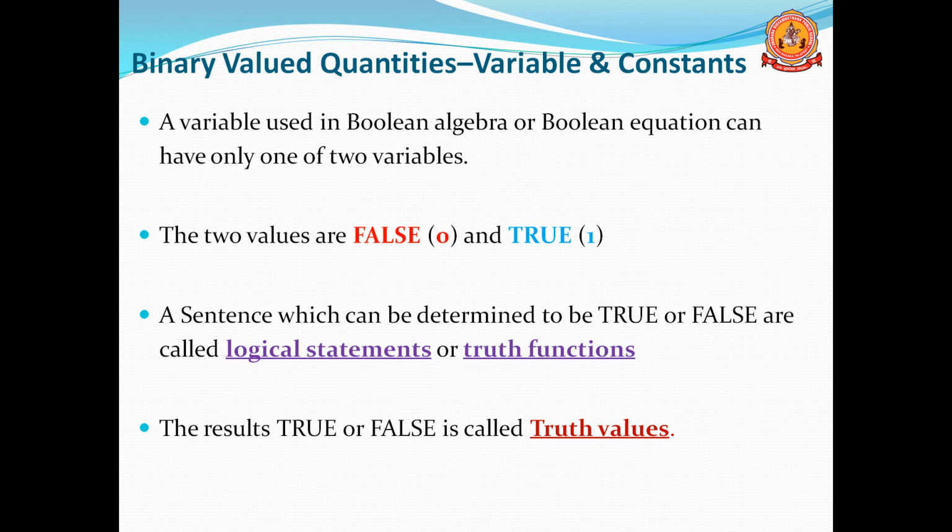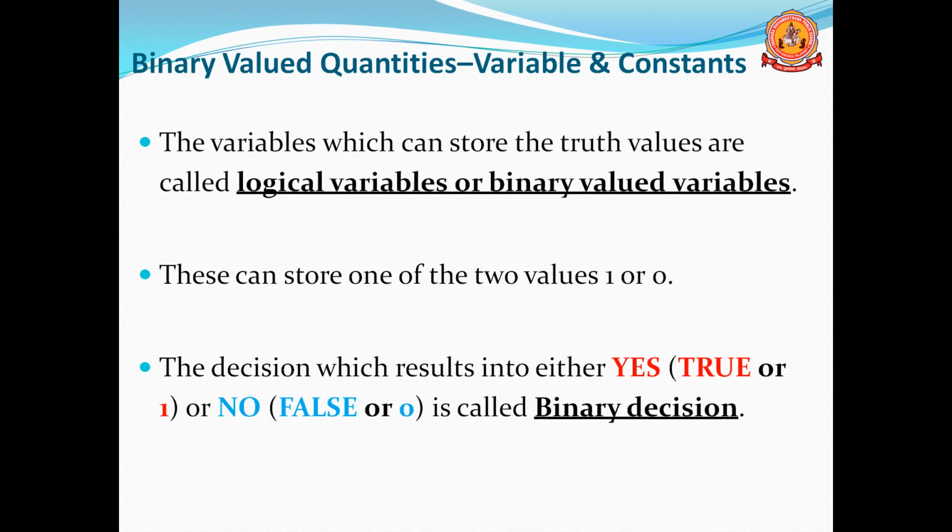The results true or false are called truth values. If you take any logical statement, we will get the output either true or false, and that true or false are called truth values. The variable which can store the truth values is known as a logical variable or binary valued variable. So any variable in Boolean algebra holds a value of either 0 or 1.